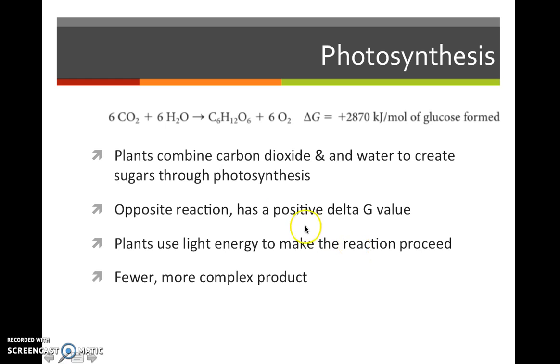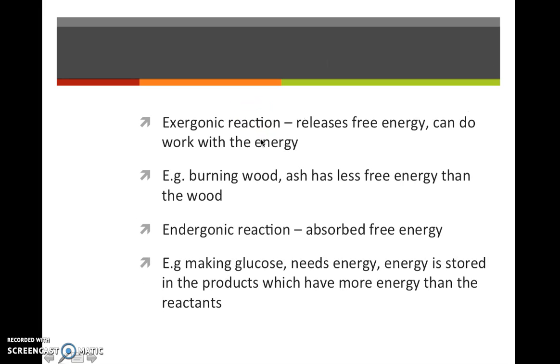This photosynthesis reaction is an endergonic reaction. Plants combine CO2 and water to create sugars through photosynthesis. It has a positive delta G value, which means energy is absorbed or has to go in. And you can see there's more complex products. Burning wood, for example: the ash has less free energy that can now do not very much work, and it's spontaneous. Whereas an endergonic reaction, like making glucose, you have to take energy in, energy is stored, and the product is more complicated.